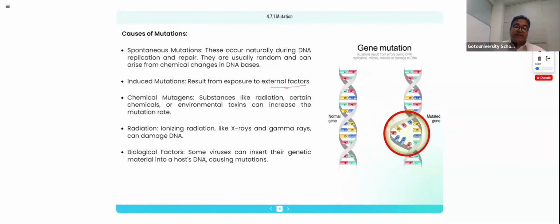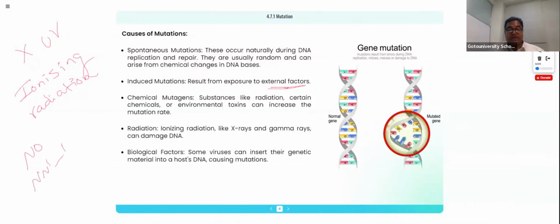Regarding external factors, I already gave many examples: X-ray, UV ray, ionizing radiation. We told you a great deal of information about these, right? So now, chemical mutagens. We already mentioned nitrous oxide, mustard gas, N-nitrosamine. N-nitrosamine is a fantastic example of a chemical mutagen, and this also causes mutation, right?